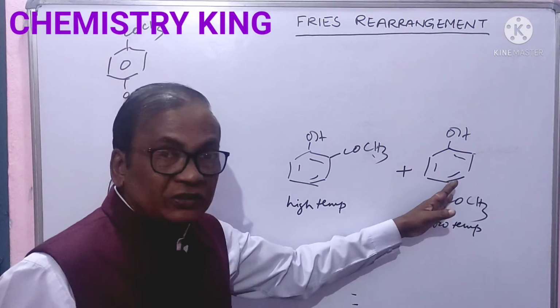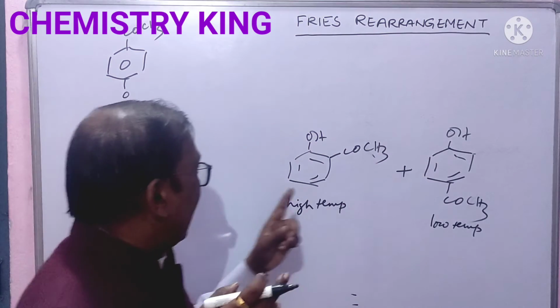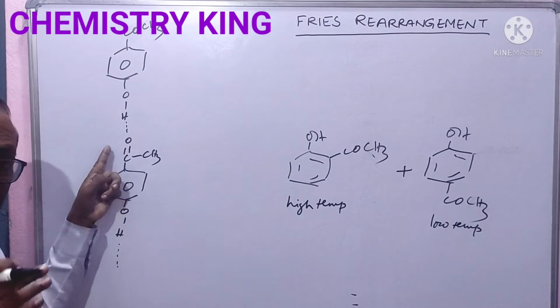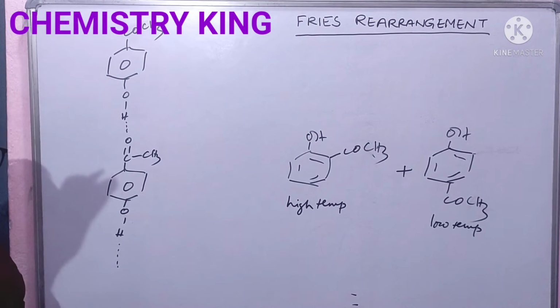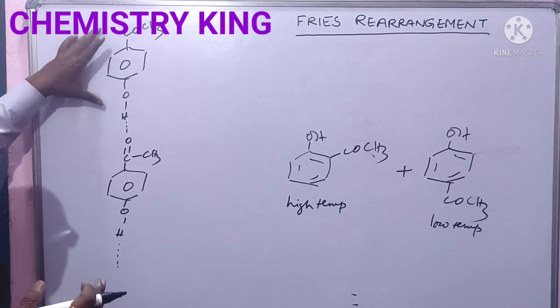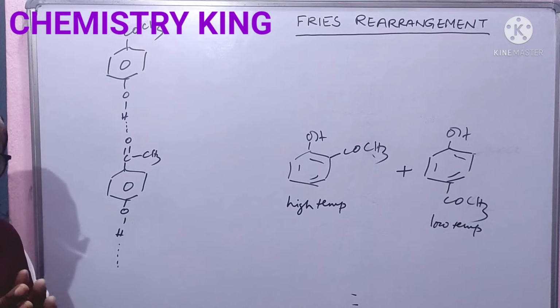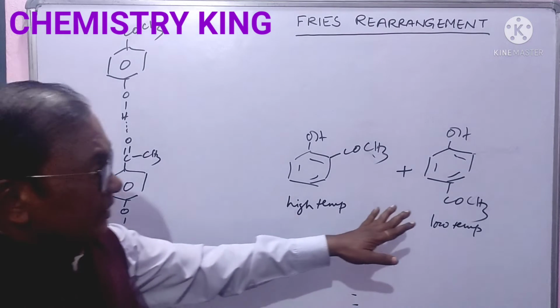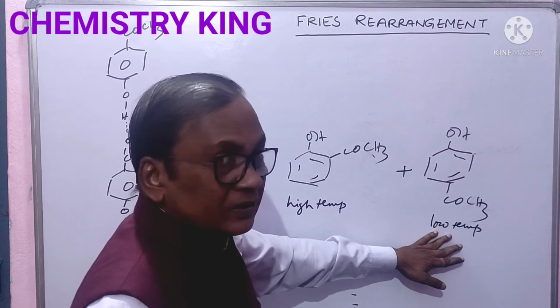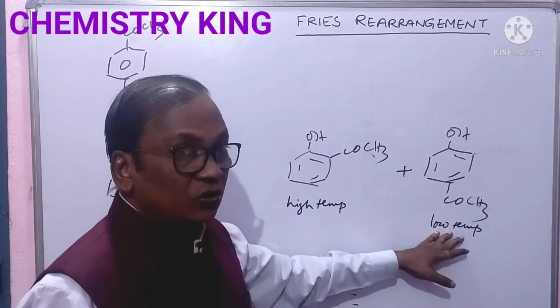If you heat this, the hydrogen bond will break at high temperature. So this para derivative will remain in discrete identity. It will be stable at low temperature.